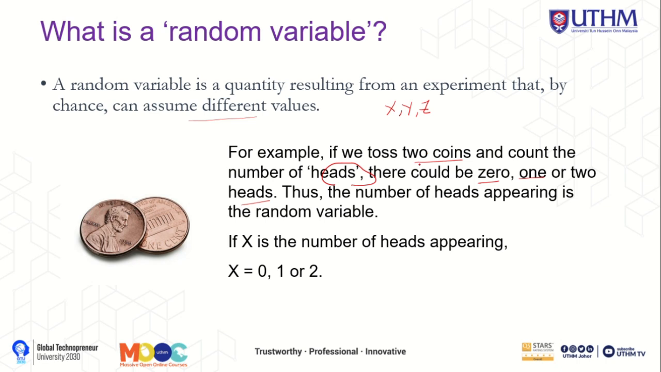Since we have two coins, the outcomes are, let's say, tail head, head tail, and head head, and also tail tail. So the probability we get the number of heads is this one. Head is 1. This one also 1. This one is 2 heads. And then this one is 0. So that's why our X is 0, 1, or 2.